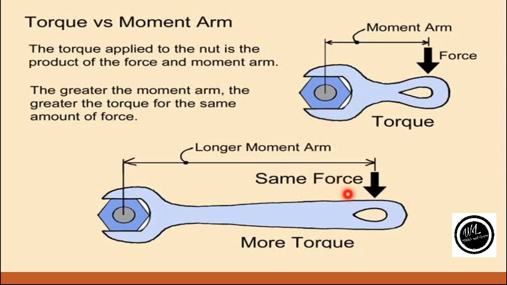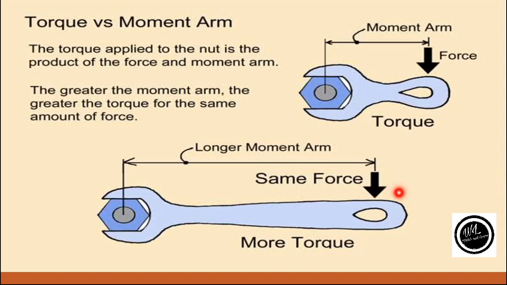So torque depends upon two factors, force as well as the moment arm. If I am applying the same force on both spanners, both will not produce the same torque, as we also know that torque depends upon the moment arm. Here the value or the distance of the moment arm is different.